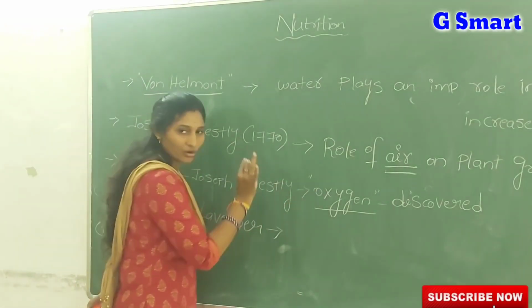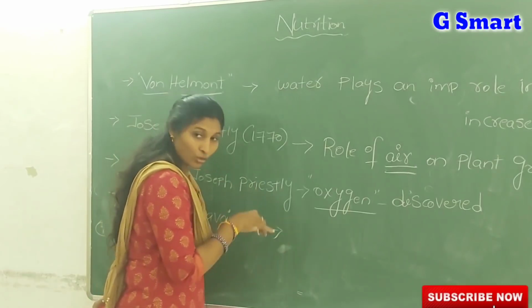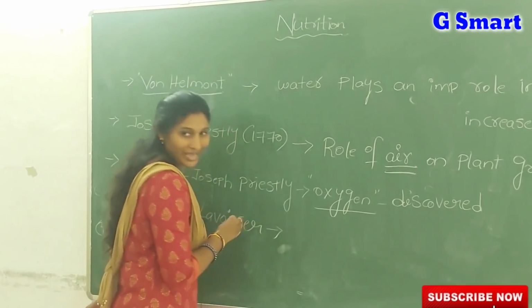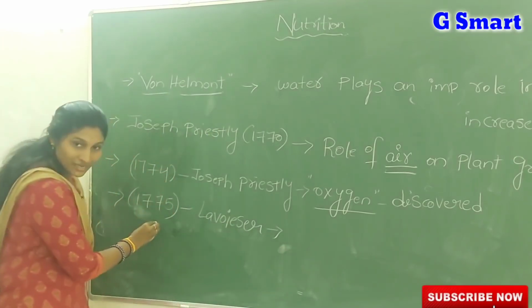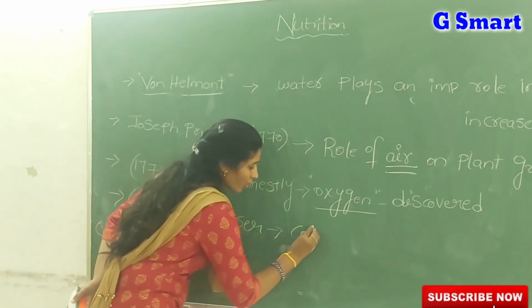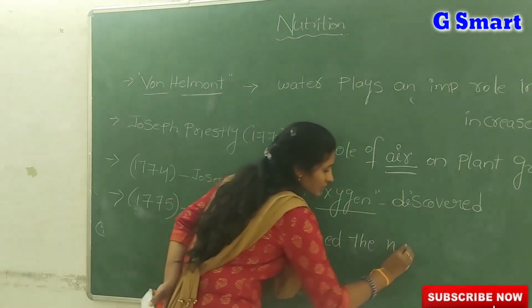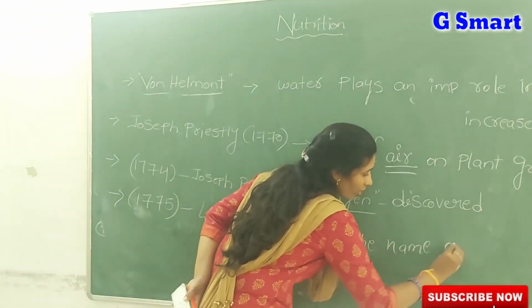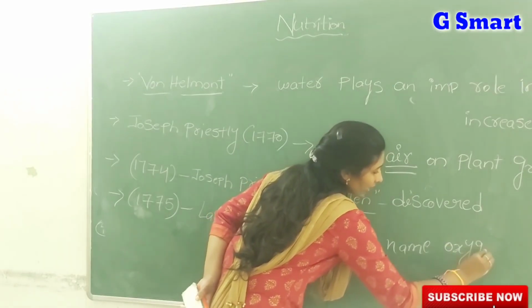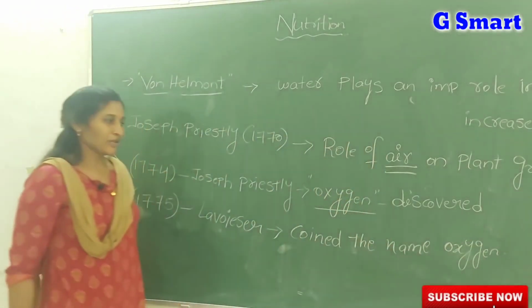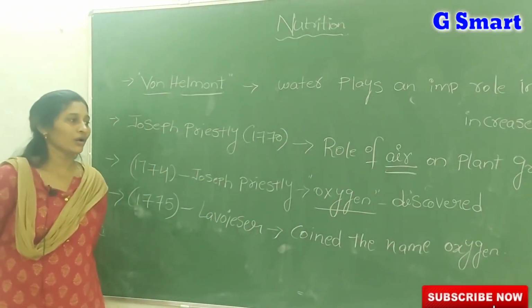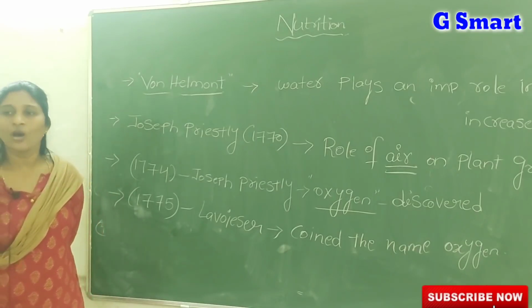Just Priestley discovered that gas. But who gave that name oxygen means Lavoisier. In which year? 1774. So what we should write? He coined the name oxygen. What, amma? He coined the name oxygen. Coined means he gave that name actually. So in examination maybe he asks, who is the scientist who discovered the oxygen gas?